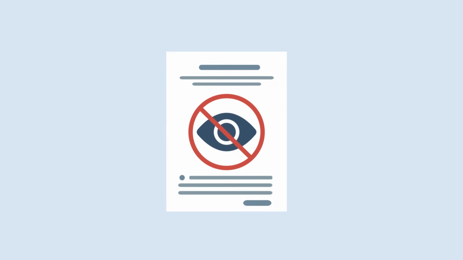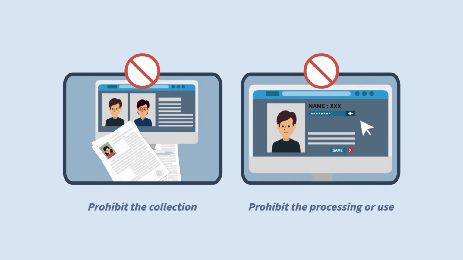However, some data is particularly sensitive. As a general rule, collection, processing, and use is prohibited. However, there are some special circumstances where it is allowed. Such information is then called special information or sensitive information.